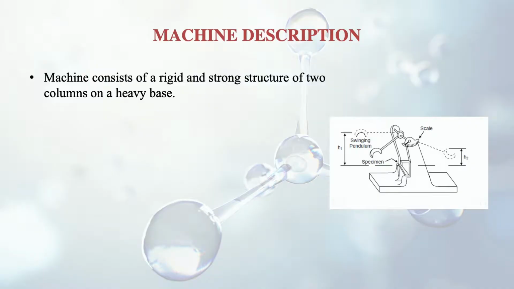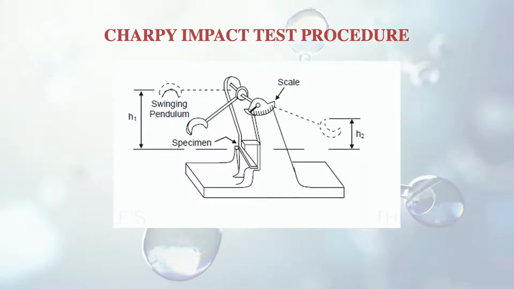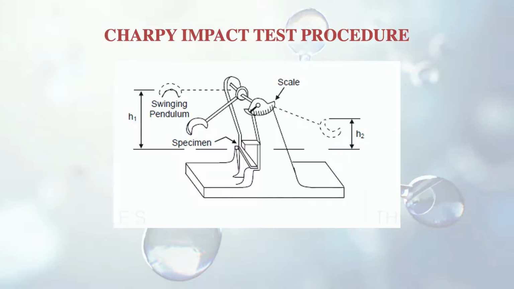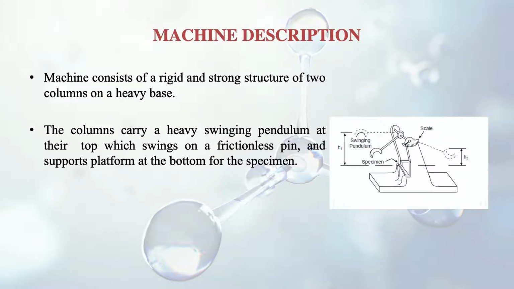Now we discuss the machine. The machine consists of a rigid and strong structure of two columns on a heavy base. You can see from the figure there are two columns. One is this one and the other one at the other end. The columns carry a heavy swinging pendulum at their top. There is a pin connecting the two columns, and on this pin, you can see in the figure, the pendulum is attached at the top. This pendulum swings on a frictionless pin, because if friction is there, energy loss will be there.